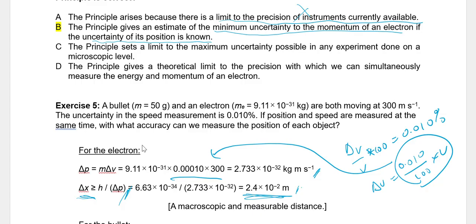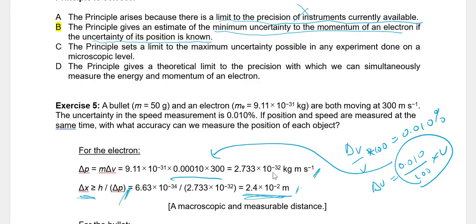So first we want to find the uncertainty in momentum, because I've got speed, right? The uncertainty in speed will lead to an uncertainty in momentum. So delta P equals m times delta V. We want to find delta V. Delta V will be found by using this value, which is the percentage uncertainty. So delta V over V times 100 is 0.01%, and that's how you get delta V is 0.01 divided by 100 times V. And that's how you get this value over here, right? So m times delta V will give you this very small number.